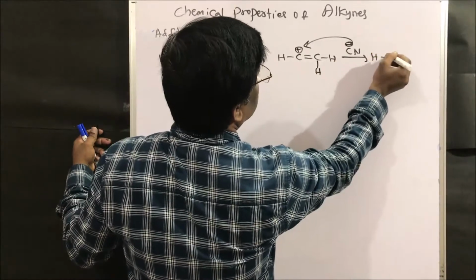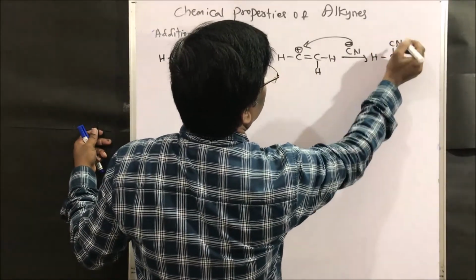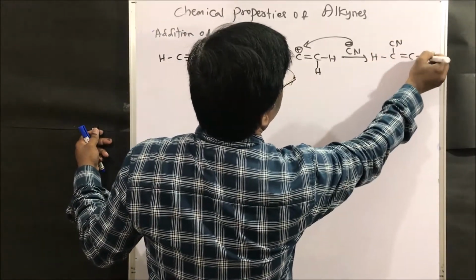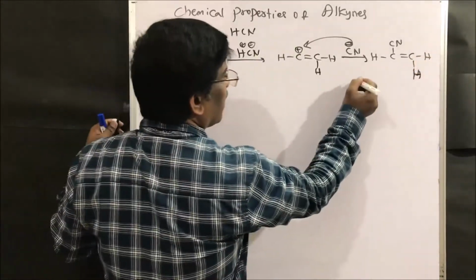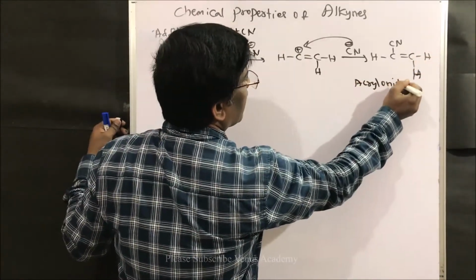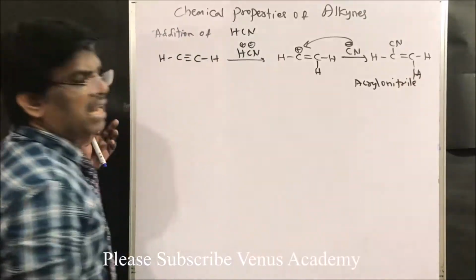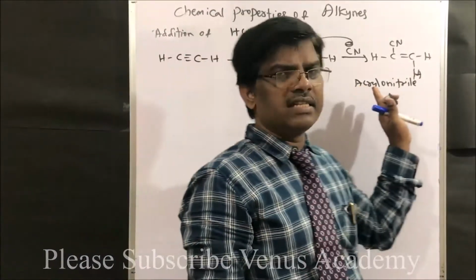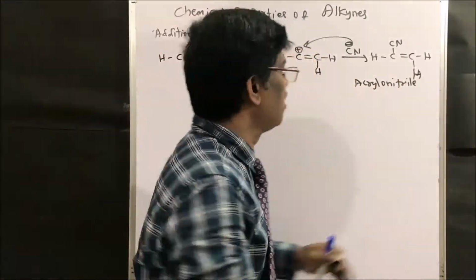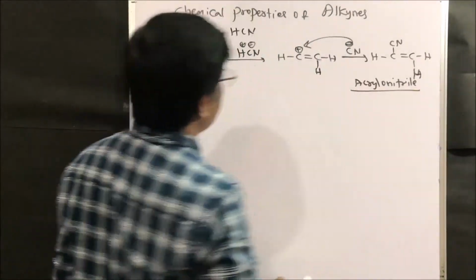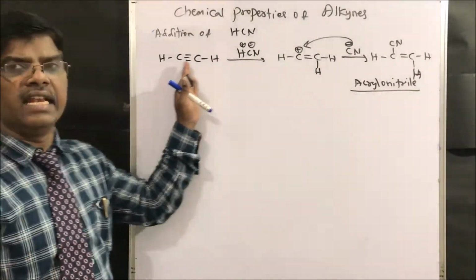I am going to get H, cyanide, double bond CH and CH. Acrylonitrile is a very important synthetic intermediate in organic chemistry. Acrylonitrile can be prepared from acetylene,